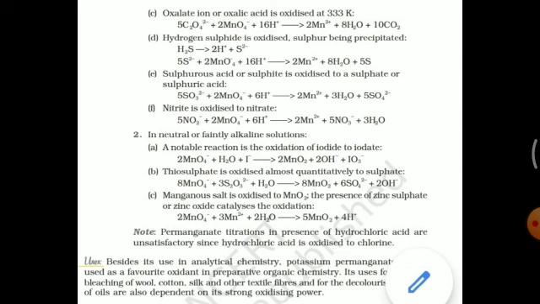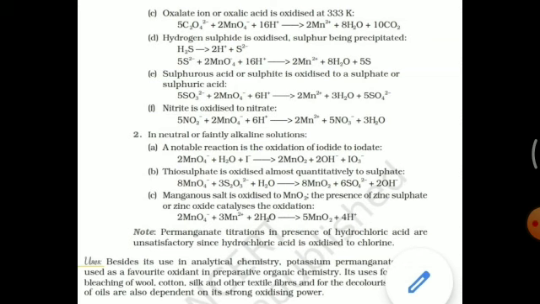Thiosulfate is S2O3 2 minus. So potassium permanganate in the neutral medium, that is plus H2O, oxidizes S2O3 2 minus to SO4 2 minus. After balancing, you get the same type of equation.